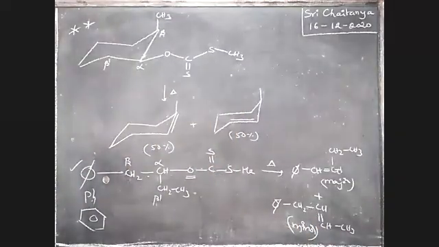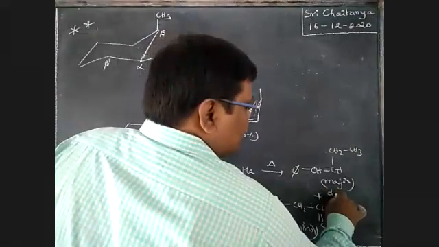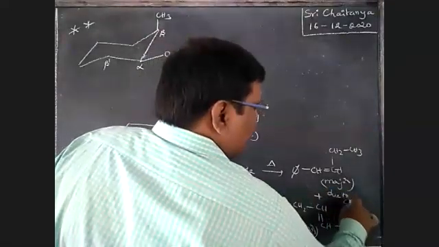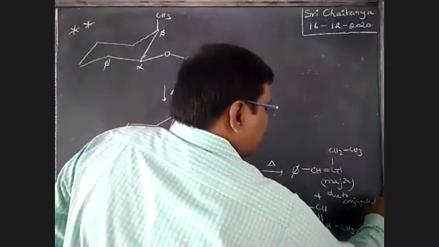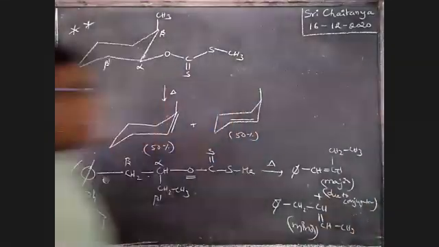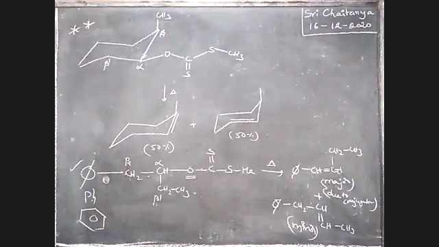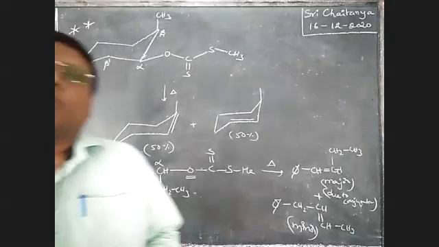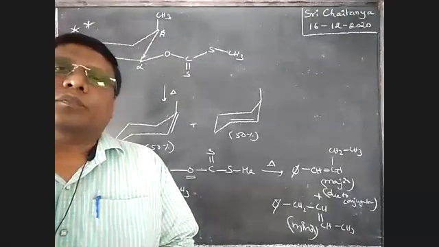It is a minor one, okay, because of conjugation. Due to conjugation, that is the major product, boys. Okay, next. This is about sugar reaction, very, very, very important.